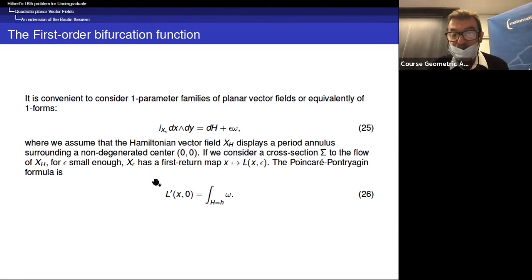If we consider a cross-section sigma to the flow of H, for epsilon small enough, X epsilon has a first return map, L of X epsilon, and there is a formula due to Pontryagin and independently to Poincaré that the first derivative of this first return map relative to the parameter epsilon is the integral of the perturbed one-form along the level lines of H.